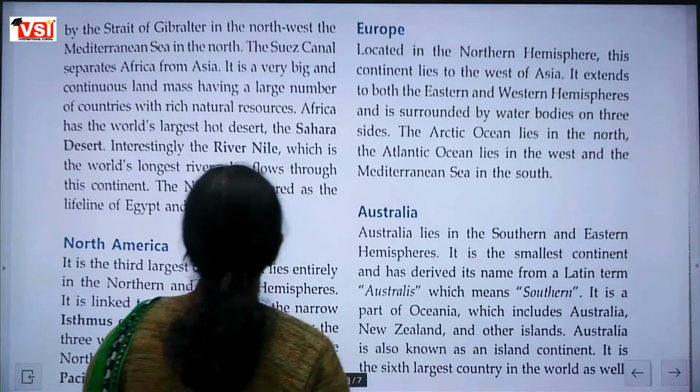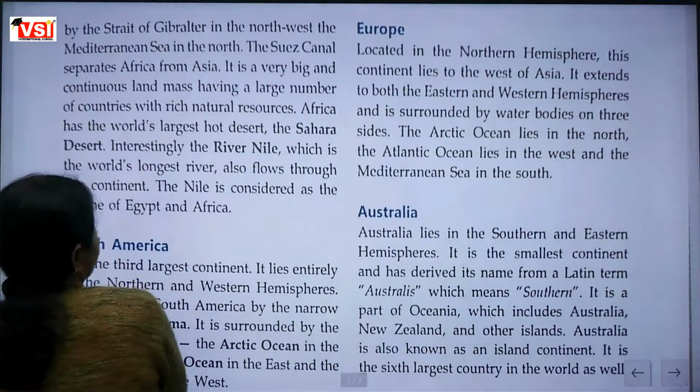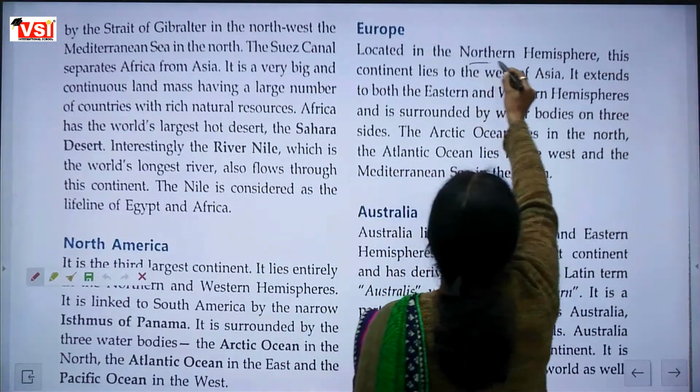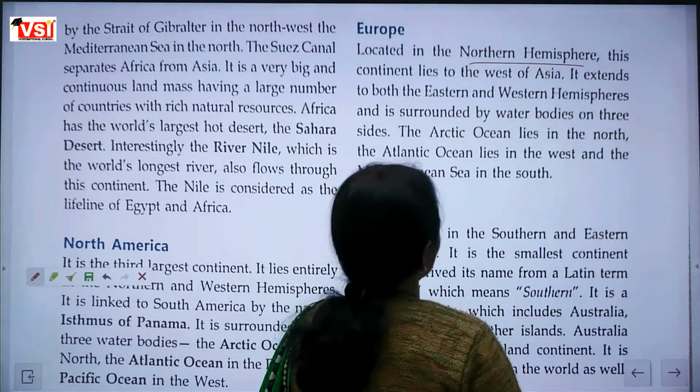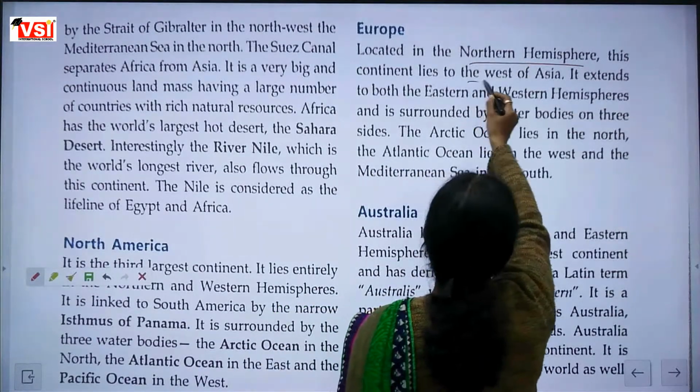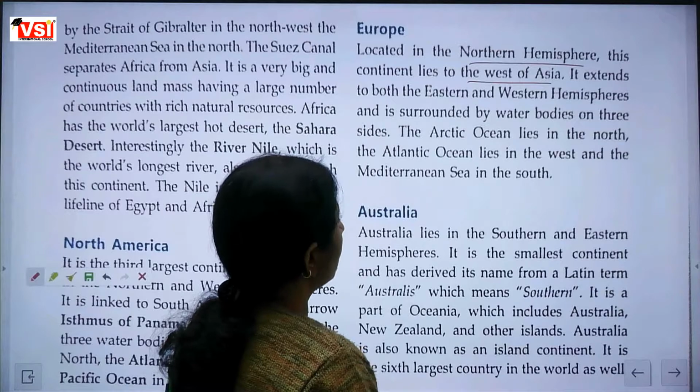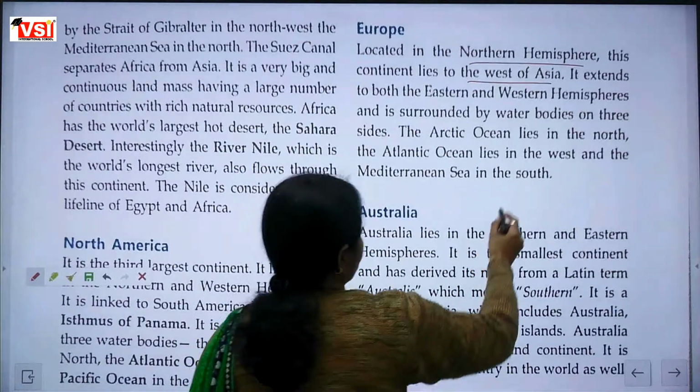Now Europe. Located in the northern hemisphere, it lies to the west of Asia and is surrounded by water bodies on three sides.